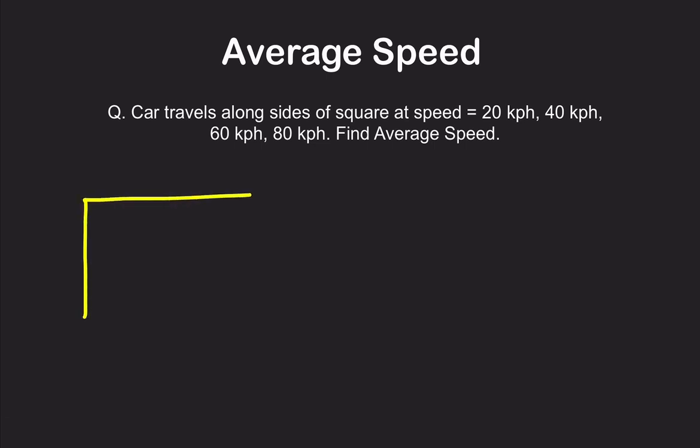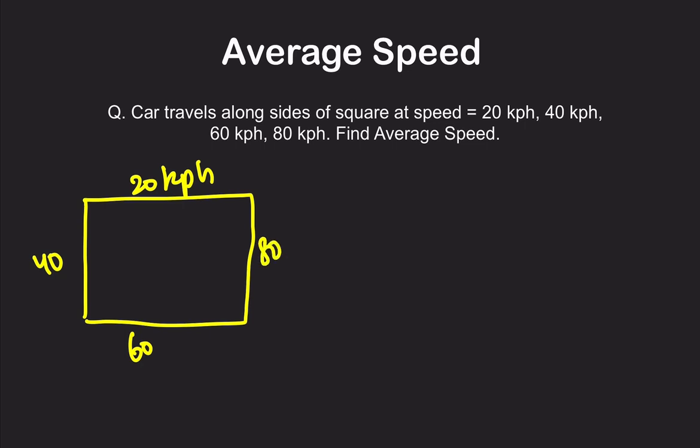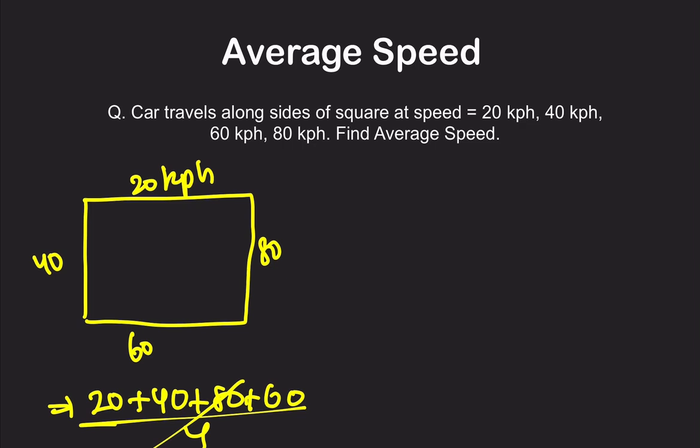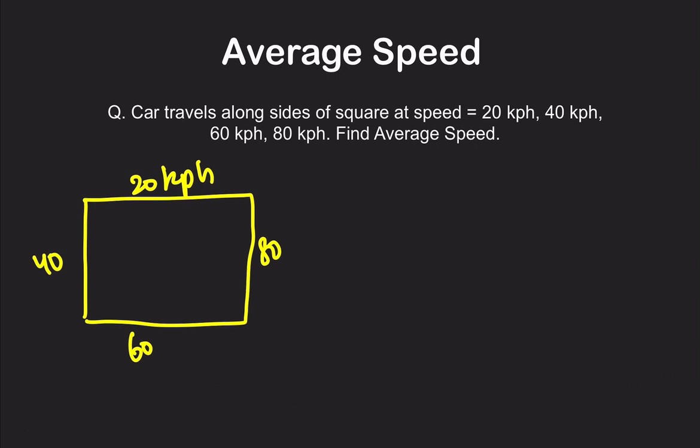A car is traveling along a square. Its speed was 20 kph on one edge, 40 on another edge, 60 here, and 80 kilometers per hour on this edge, right? Now find the average speed. Don't make the mistake I already told you about: 20 plus 40 plus 80 plus 60 divided by 4. No, you cannot calculate the average speed this way. The only way is to use the formula total distance divided by total time. How? Let's see. Suppose this is a square, so all the lengths will be the same. So d, d, d, d.